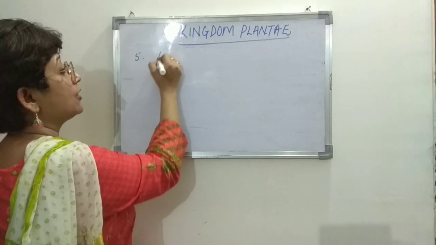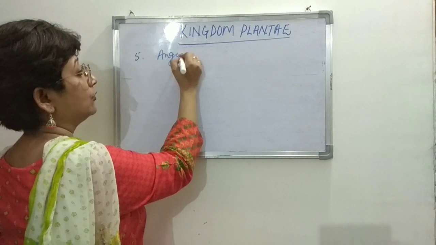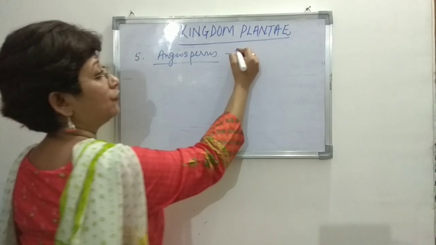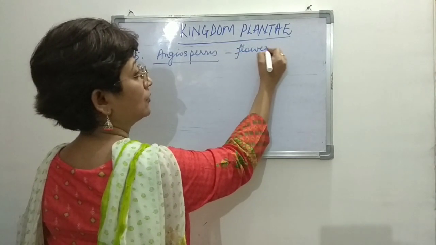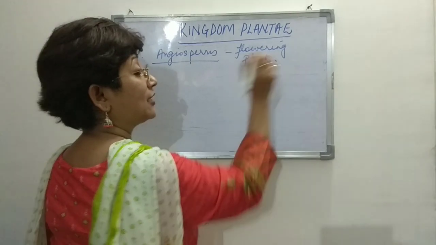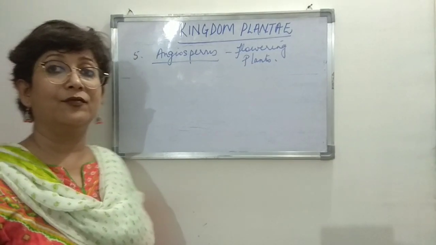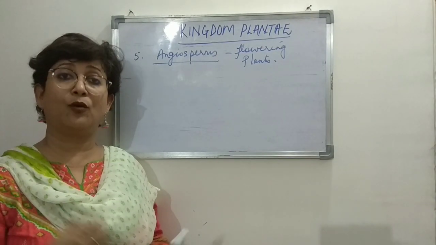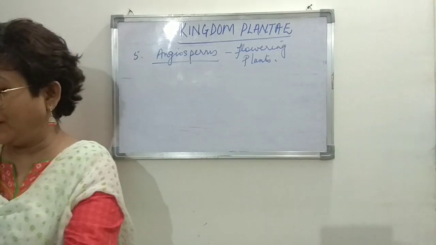So the last one is angiosperms, right? These are what? Flowering plants. Flowering plants. That means they bear flowers. But not all the plants bear flowers at all times, right? So whether it's in a particular season or whatever, but they bear flowers, right?